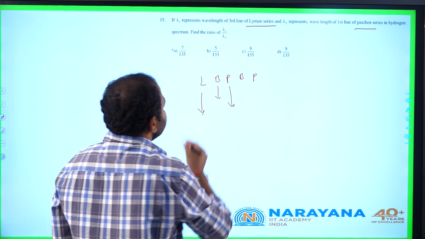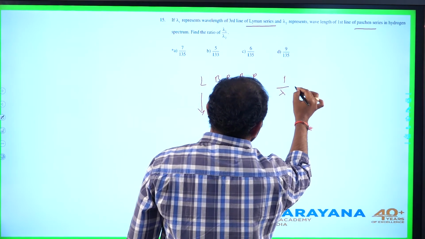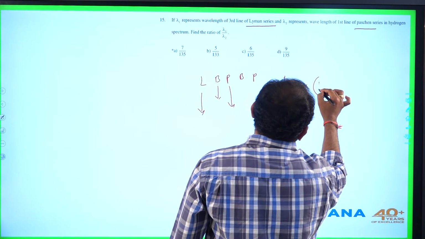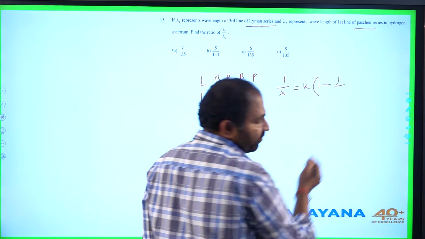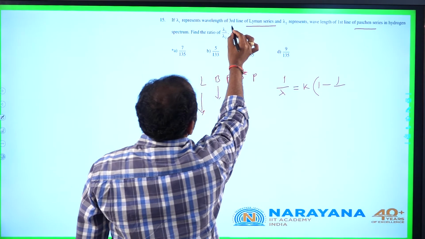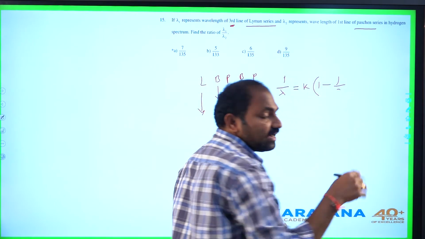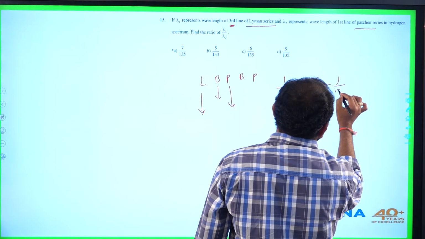For Lyman series, we can write wavelengths as 1 by lambda equal to some constant into 1 minus 1 by, it starts from 2 square, 3 square, and so on. Here it is asked for third line. First line means 2 square, second line means 3 square, third line means it should be 4 square.